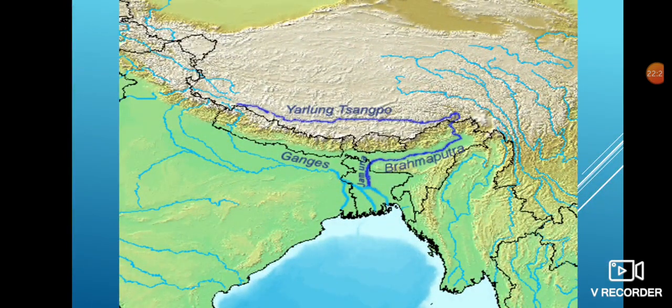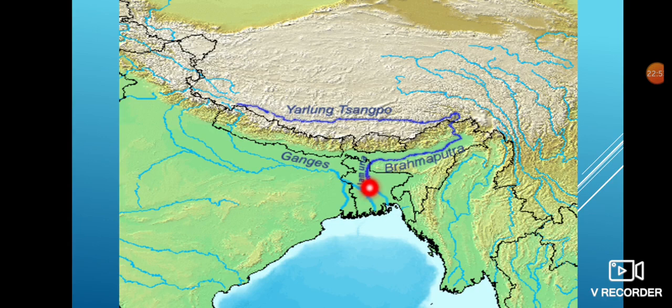So here you can see the movement of river Brahmaputra in Tibet, and here is Mansarovar, and we have seen the rising point of river Indus also. Indus moves towards the west side, river Satluj also moves towards the west side, and river Brahmaputra moves towards the eastern side, and here it is named Sangpo. After reaching the end part of India, it enters India through Arunachal Pradesh and drains maximum part of Assam, and here it enters Bangladesh.